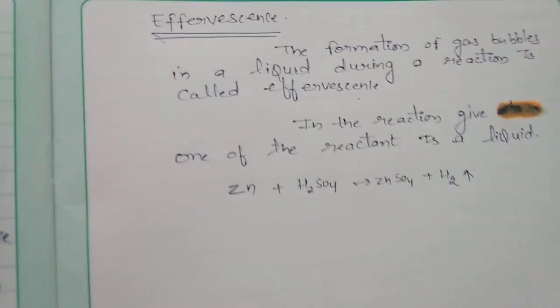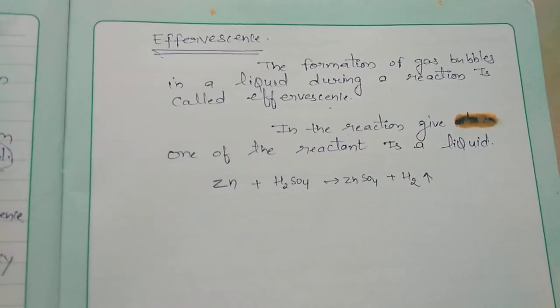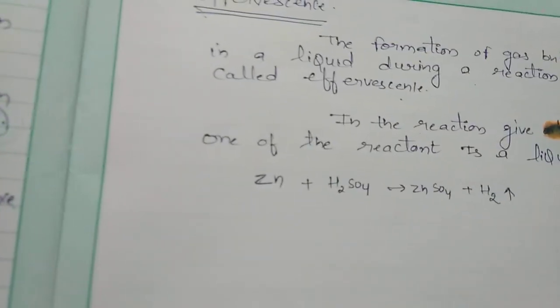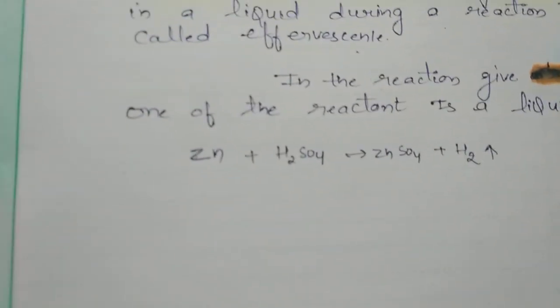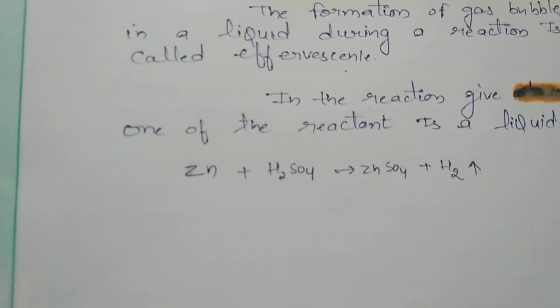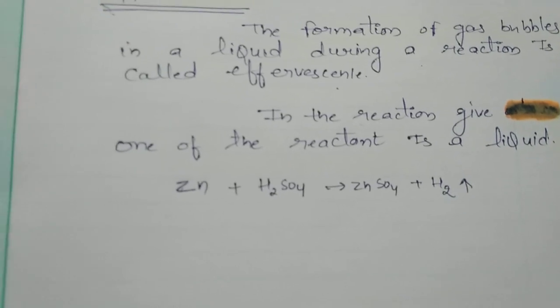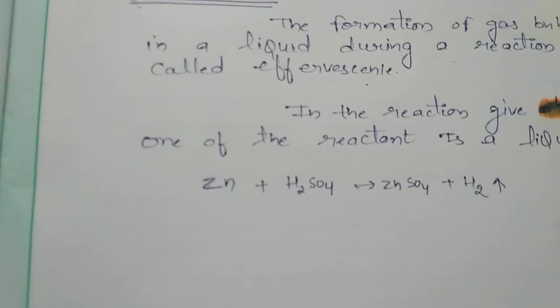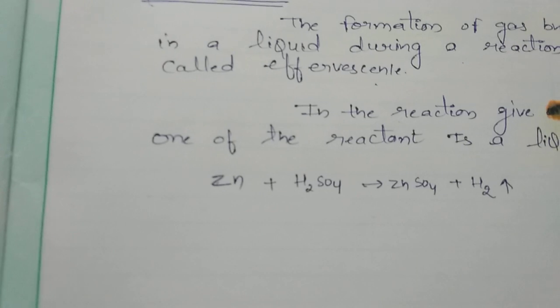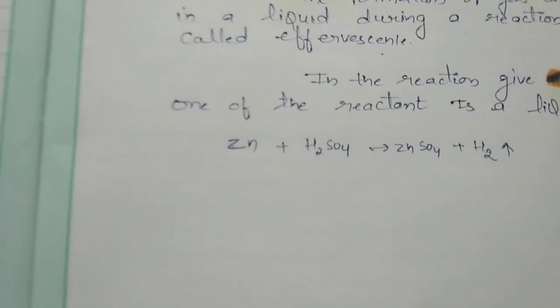When effervescence occurs, you can see this chemical reaction. In this given reaction, if one of the reactants is a liquid, the gas forms bubbles in the liquid and effervescence takes place.